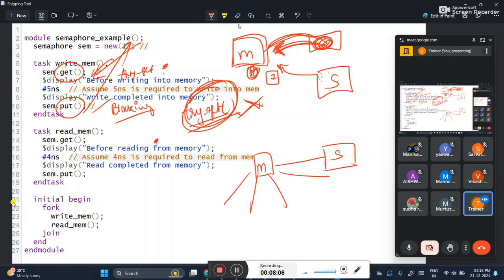Application-wise, only the blocking methods get and put are utilized. If you use try_get, it is non-blocking, which means the key won't be blocked, the key will be available for this task also and for that task also. That is again parallel execution, again of no use.